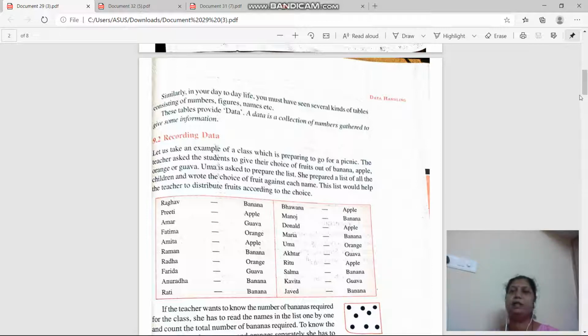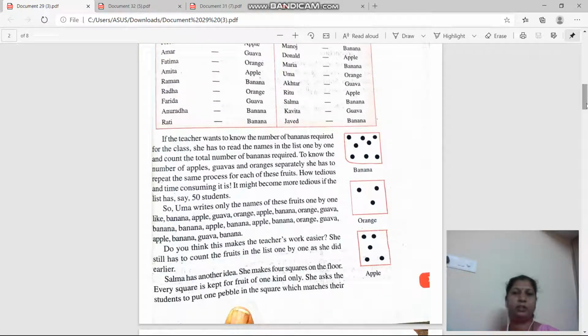So another student, suppose it is Javed. What he made, see, he made 3 blocks, one for banana, one for orange, one for apple. Actually in the previous video I had taken the names of students given in the book. Now I am taking the names of students imaginarily. Fine. So Javed made 3 groups of fruits, one for banana, one for orange, one for apple.